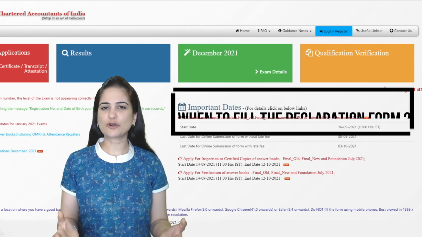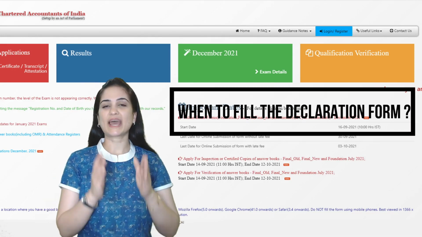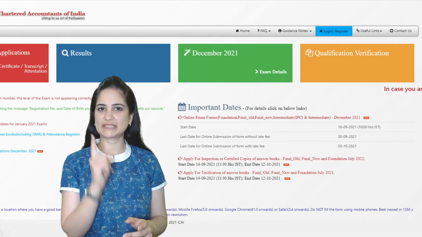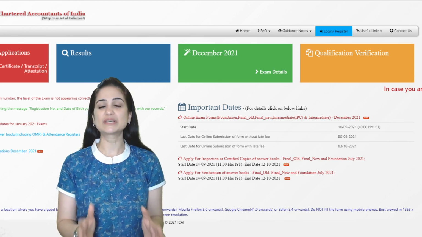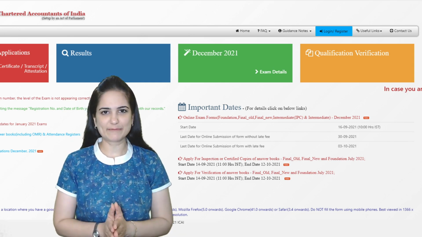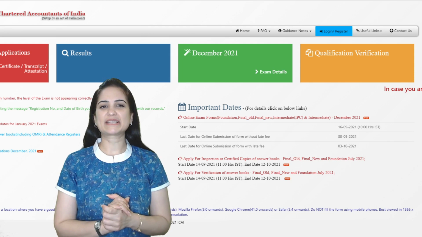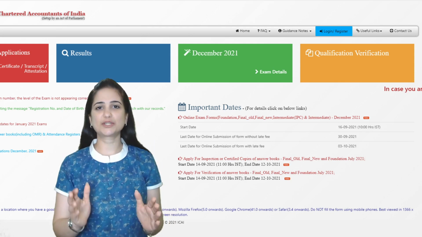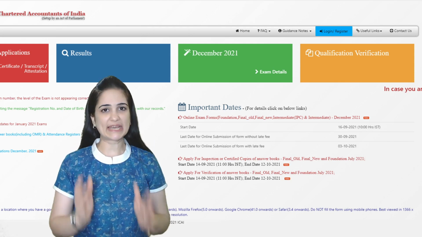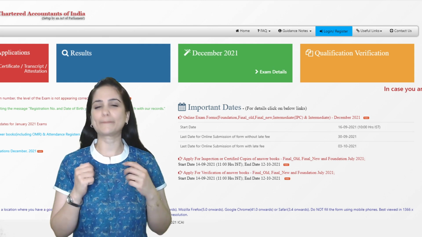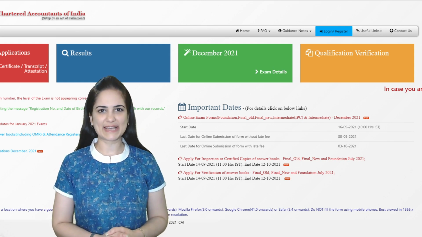The declaration form is to be filled, attested and kept ready before you fill the exam form. I repeat myself, students, before you fill the exam form. So before you fill the exam form, please ensure that a declaration form is properly filled, attested and kept ready for uploading while you fill the exam form.